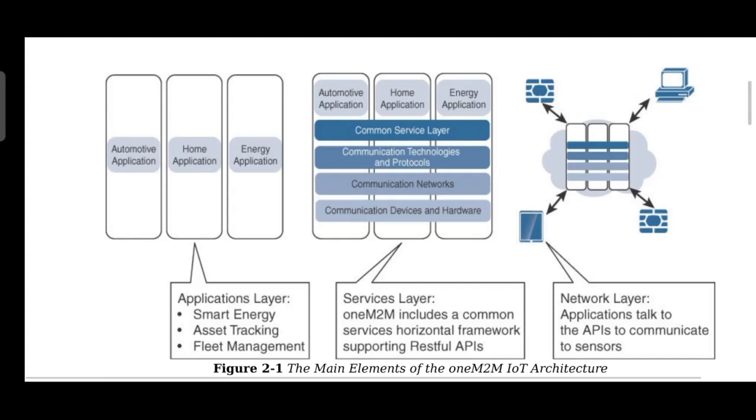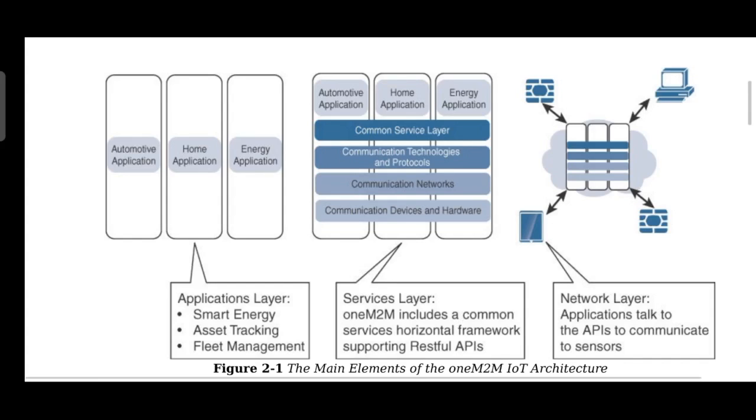So the application layer involves home appliances, automotive applications, and energy applications. It can be a smart energy management system, asset tracking system, or fleet management system, whatever it can be. They all come under the application layer. Then in between there is a service layer. As a service layer, all three things are clubbed together: automotive, home application, as well as energy application.